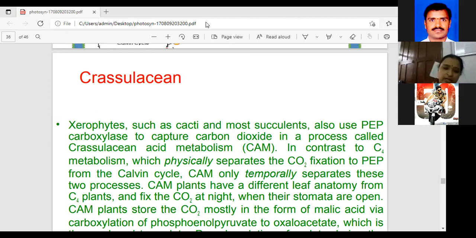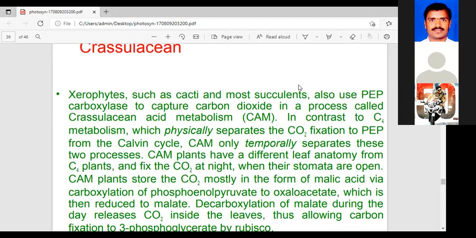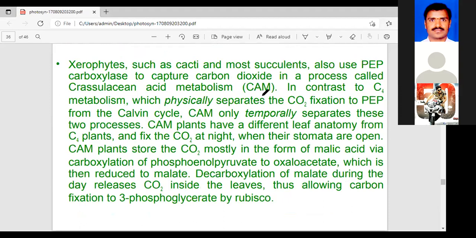Now I'll explain the second one, another cycle called the CAM cycle. See here the name. What is the name CAM? CAM is called crassulacean acid metabolism. Another cycle name is called the CAM cycle.